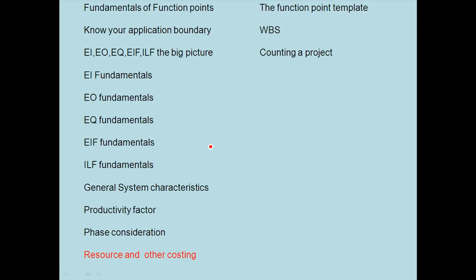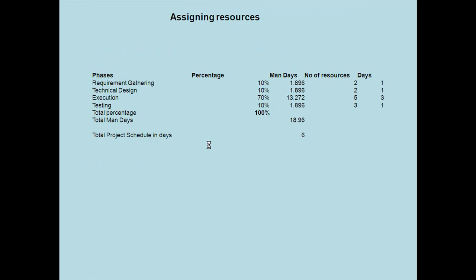Now the other important factor we need to consider is resource and costing. We have concluded that 1.8 man days are needed for requirement, and similarly for the other phases. If 1.8 man days is the effort, that means 1 resource can complete the requirement in 1.8 days. So if I put 2 resources, it can get completed in 1 day. In the same way I start allocating resources for every phase, and you can see that my total project schedule has become 6 days.